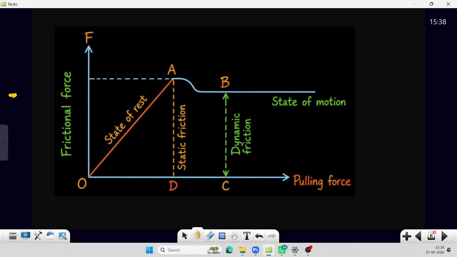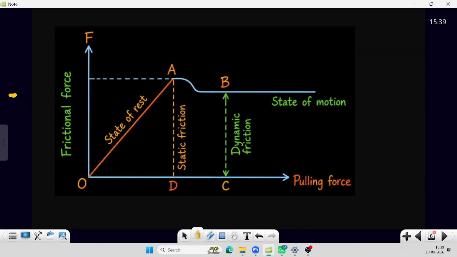The applied force and frictional force are balanced, and that's why the body is not moving. Understood what I'm saying here?